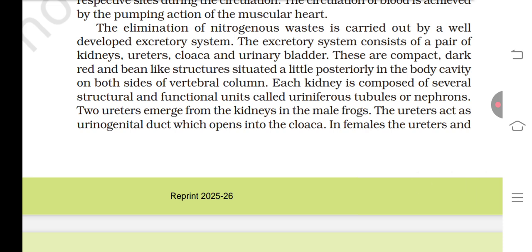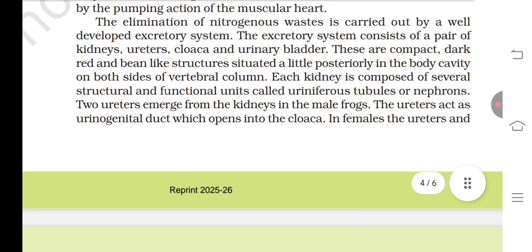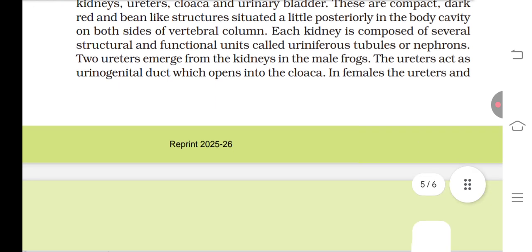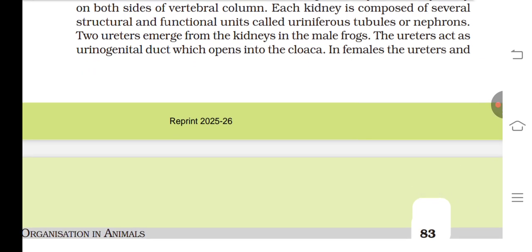The excretory system consists of a pair of kidneys, ureters, cloaca, and urinary bladder. The kidneys are compact, dark red, bean-like structures situated in the posterior part of the body cavity, on both sides of the vertebral column. Each kidney is composed of several structural and functional units called uriniferous tubules or nephrons. Two ureters emerge from the kidneys in the male frog. The ureter acts as the urinogenital duct which opens into the cloaca.